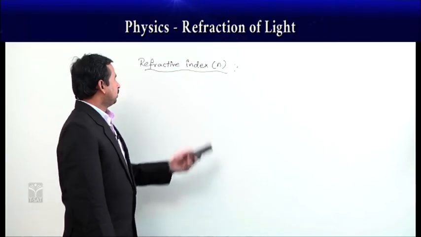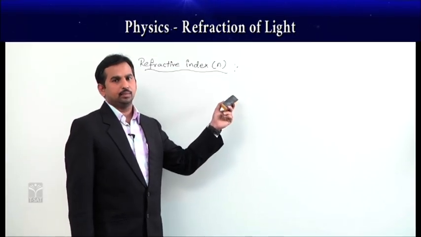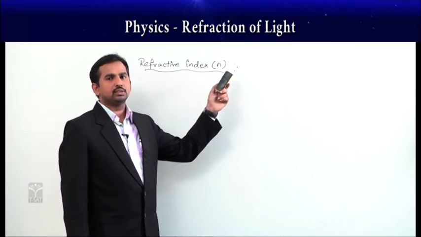Now we will see about the coefficient of the medium, which is called the refractive index n.